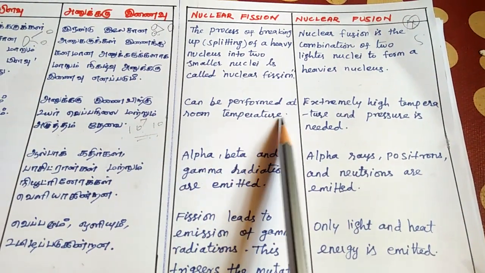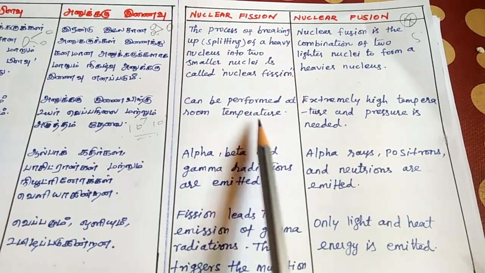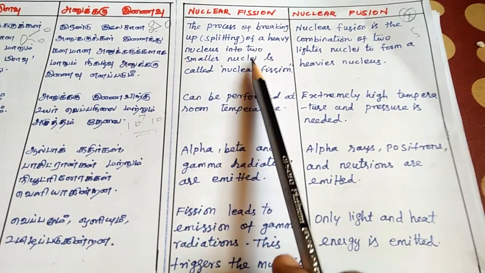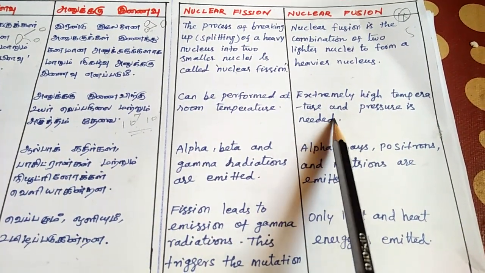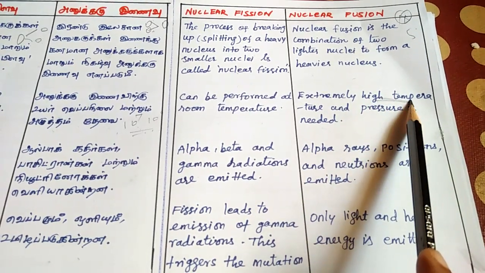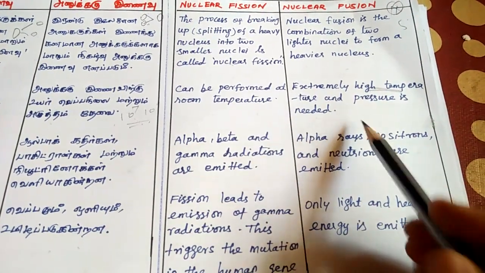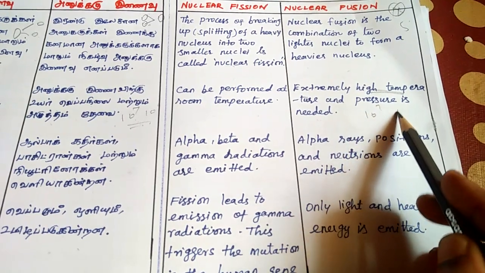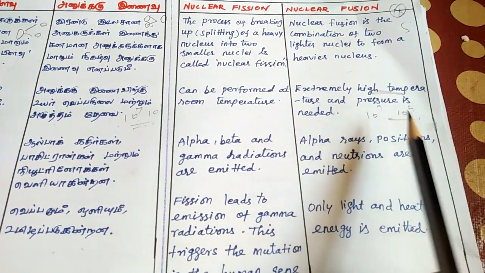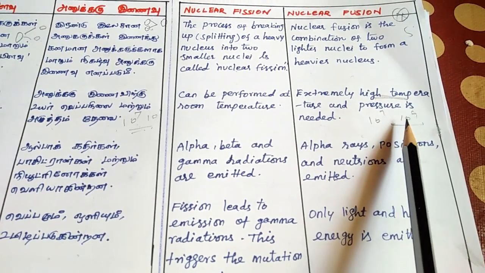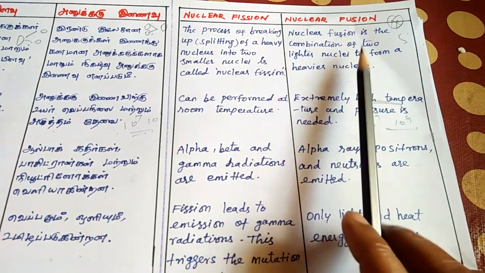Next, nuclear fission can be performed at room temperature. Room temperature is enough for nuclear fission. But nuclear fusion needs extremely high temperature. What are the high temperatures we discussed? We discussed 10 power 7 and 10 power 9. And high pressure is also needed for nuclear fusion.